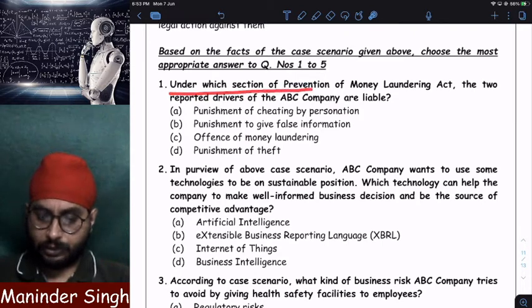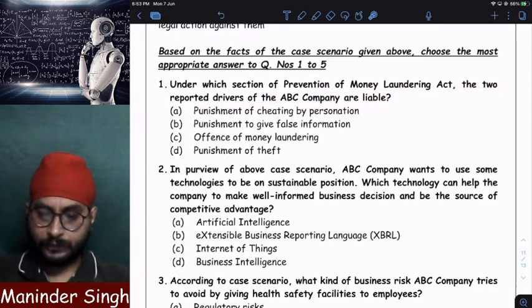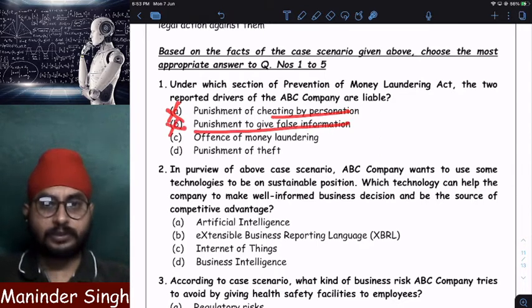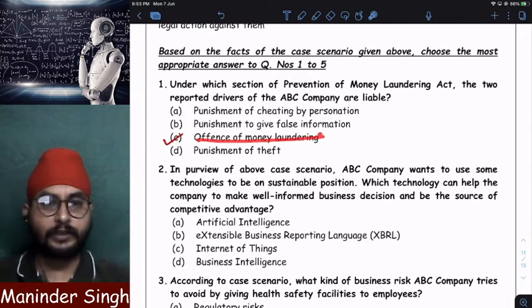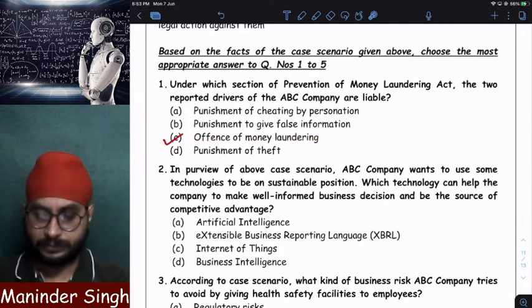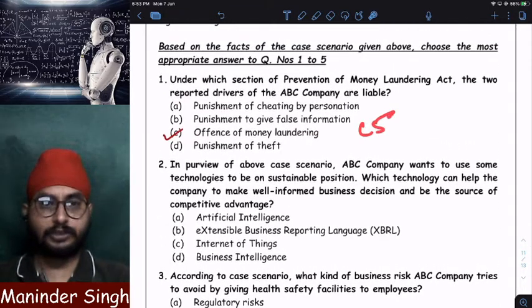Under which section of the Prevention of Money Laundering Act are the two reported drivers of ABC Limited liable? Are they liable for punishment by cheating by personation? No. Are they punishable for false information? No. They have to be punishable under what? Offense of money laundering. Black money. Clear? Money laundering. This we have studied under chapter 5, Prevention of Money Laundering Act.